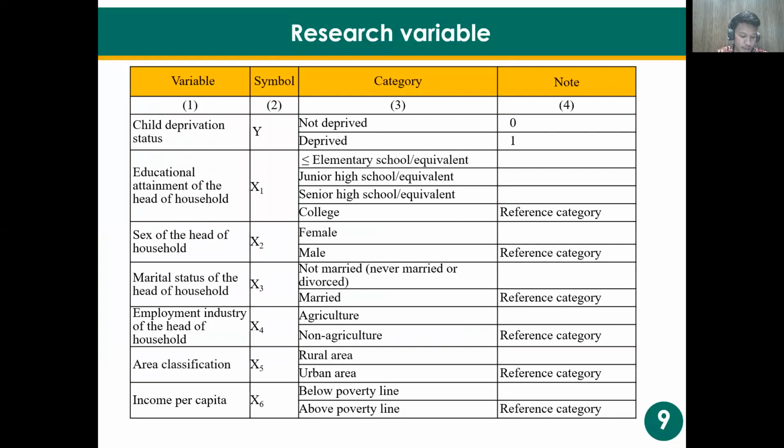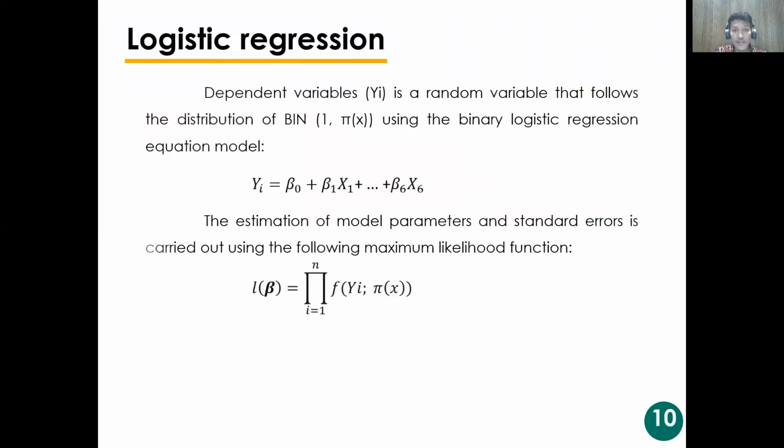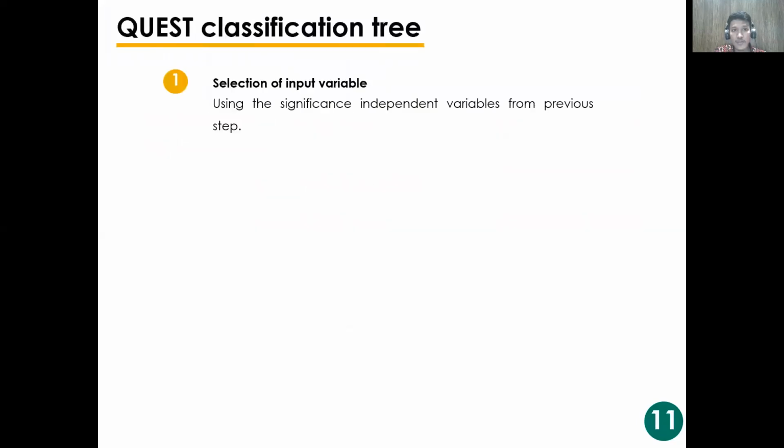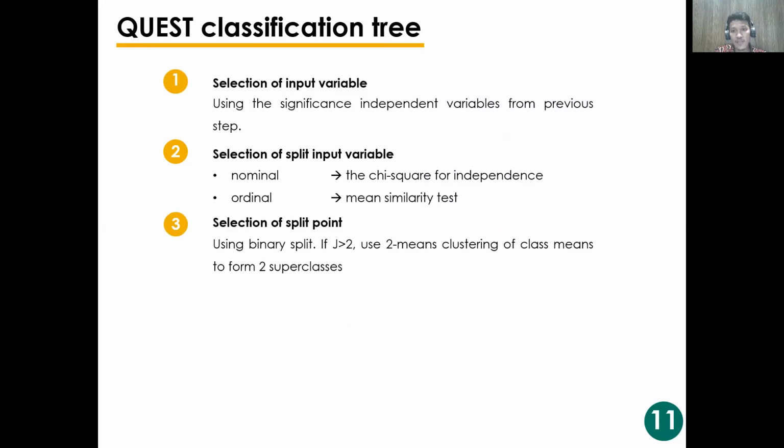We are using categorical data. We have 1 dependent variable, scored 1 if deprived and 0 if not deprived in at least 2 of 6 MODA dimensions. And we also have 6 independent variables that are expected to influence child deprivation. The data is then analyzed using logistic regression to find the significant variables. The significant variables are then run through the classification tree algorithm to find the main characteristic of child deprivation.